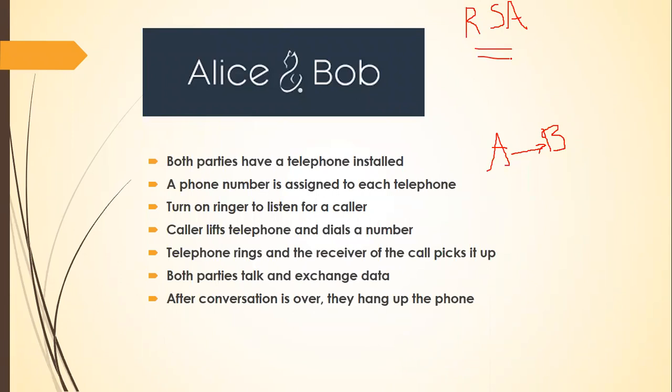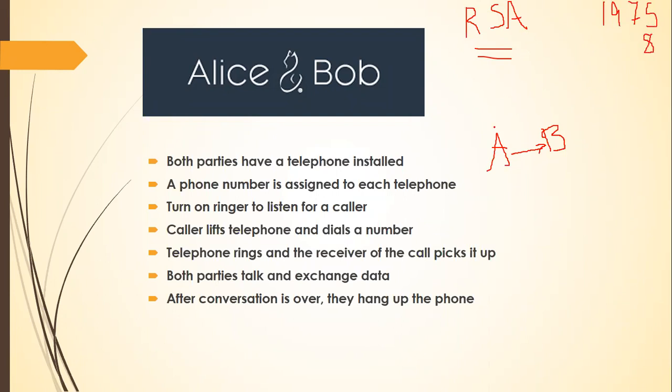It is a cryptographic algorithm developed by three people, Rivest, Shamir, and Adleman. Long back, in the 70s, in 1975 or 78, they came up with a paper.